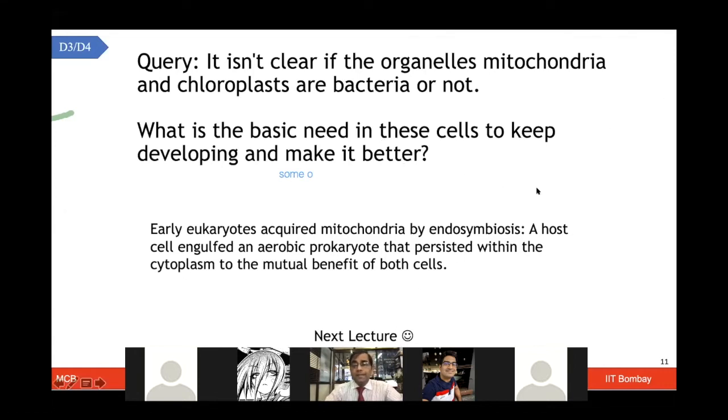What is the basic need in these cells to keep developing and make it better? Of course, this is very much linked to the cell cycle and development, which is going to be part of the next lecture.